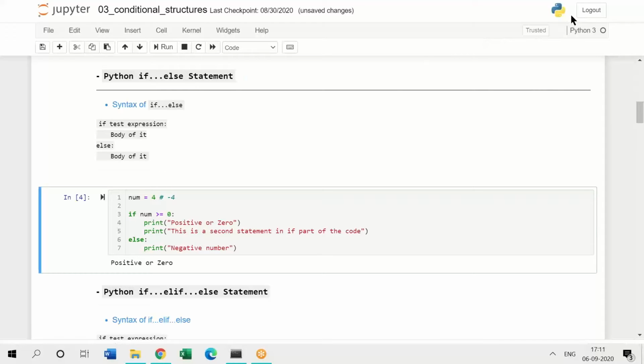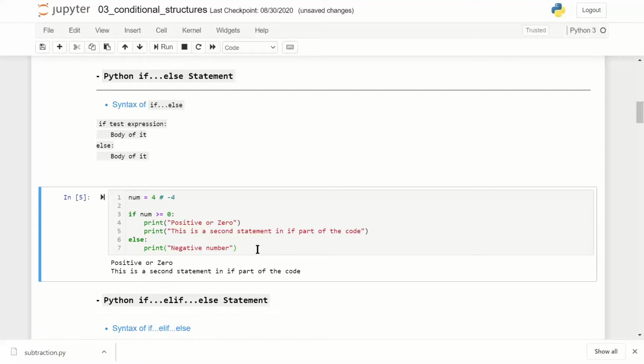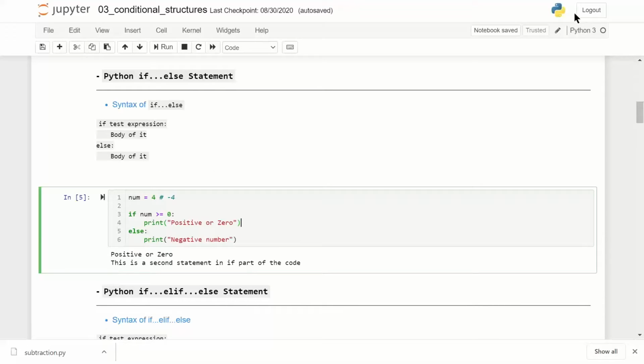Now when the if condition matches, the print will get executed. So anything which is indented after if, all of that will get executed. The moment I have all my code related to the if condition completed, I have else. The indentation of else should not be there. Okay. Try out this part of the code, if else.